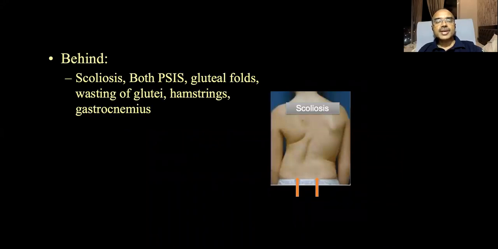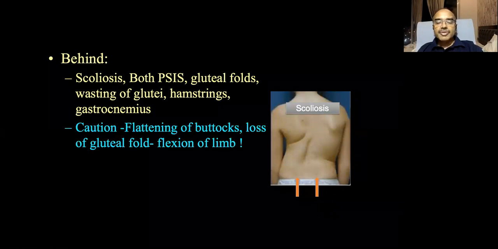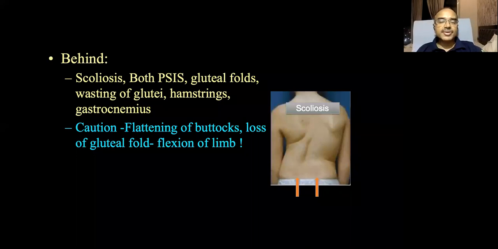From behind, it is obvious that there is a scoliosis. You see both the posterior superior iliac spines, whether they are at the same level or at a different level. Look at the gluteal folds, whether there is any wasting of the glutei and hamstrings. One word of caution: if there is flattening of the buttocks, there may be loss of the gluteal fold due to flexion of the limb. So if there is a flexion deformity, that may lead to flattening of the buttocks, and one may erroneously take it as wasting of the muscles of the buttocks.